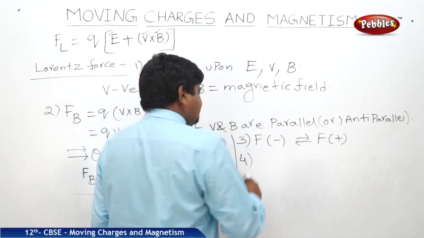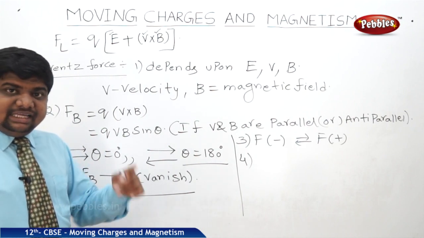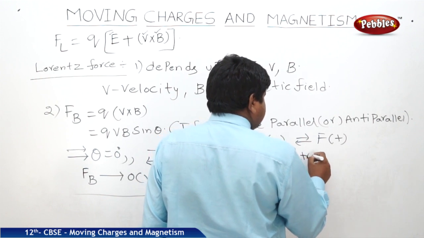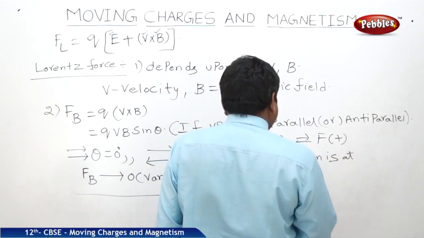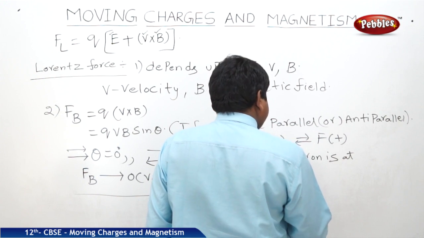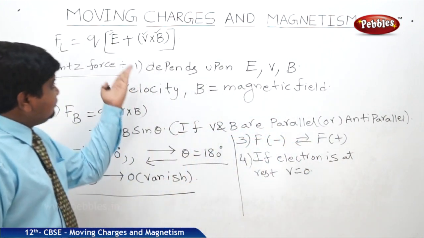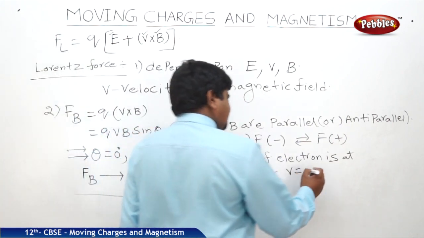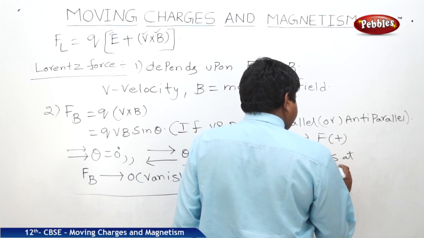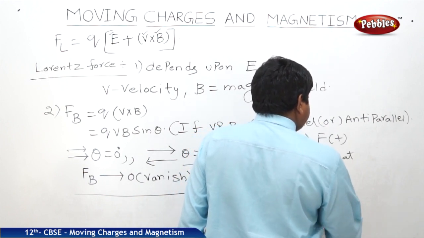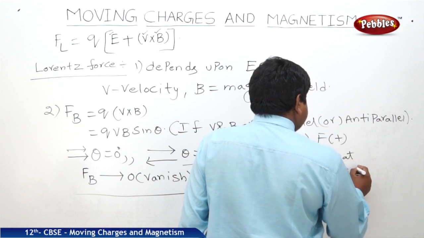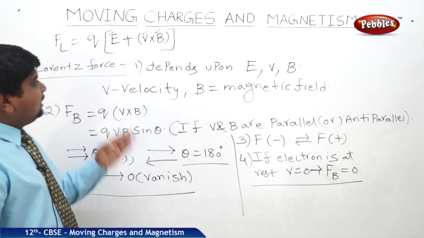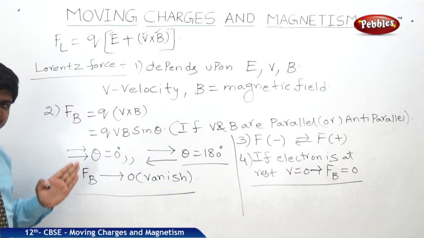If the electron is not moving, V is 0. If the electron is at rest, V is equal to 0. If V is equal to 0, then the magnetic force also vanishes. So here it leads to FB is equal to 0. This is a very important point in the dependence of the Lorentz force.